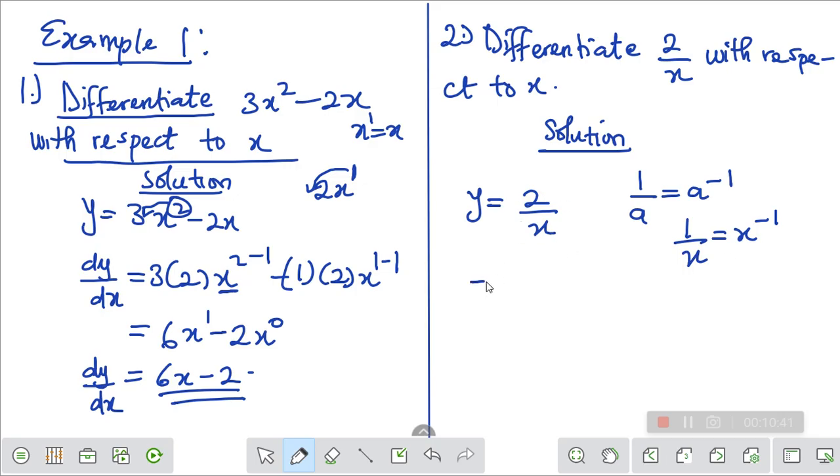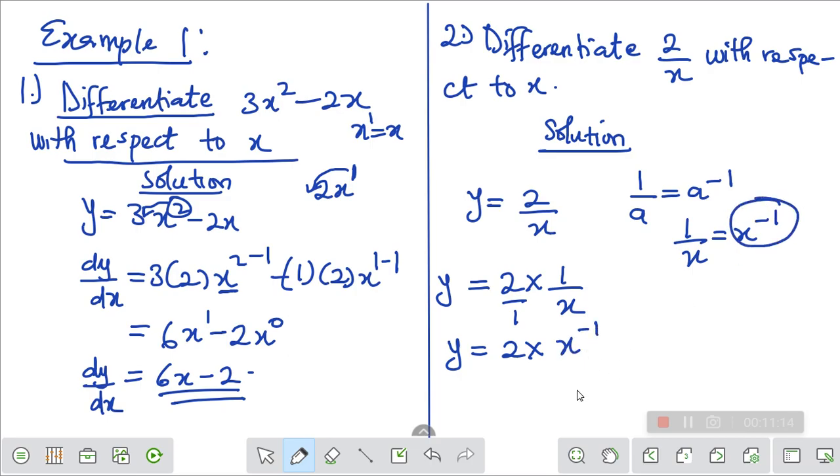Now look at this question. This question is in the form of 2 times 1 over x. You're going to ask me, how do I split it? Multiply 2 times 1, you will get 2. If you look at the power here, there's nothing below in the denominator. x times 1, you get this one back. 2 times 1, you get 2 back. I hope you get what I'm trying to say. So what I'm now saying is that we have 2 times 1 over x, which is x raised to power minus 1.